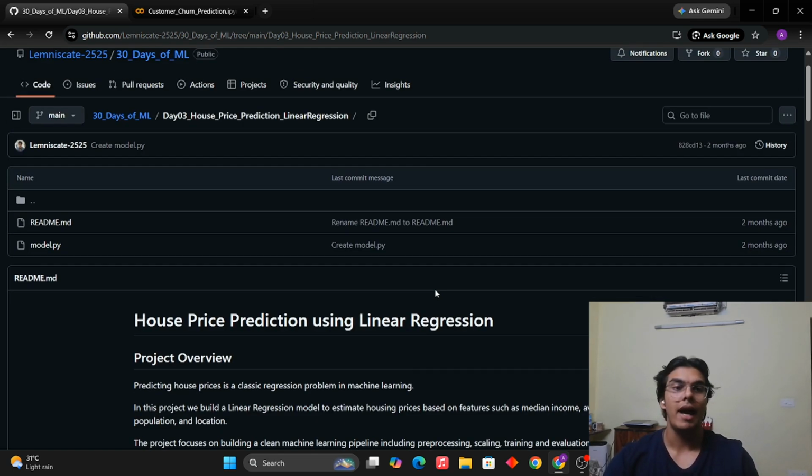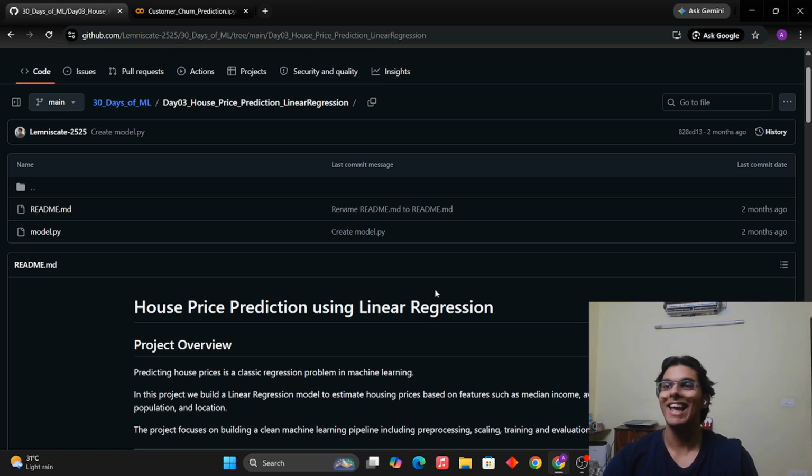So for day three, what do we have here? House price prediction. Now, I initially didn't want to even make a video for this, because this is the most fundamental, the most basic or naive problem statement that we can have in basically the entirety of machine learning. This is like textbook. You can see some of this copied from Kaggle straight away as well. So this is not that important for anyone who's not a beginner, who's at the intermediate or advanced stage. You can skip past it and go on to day four.